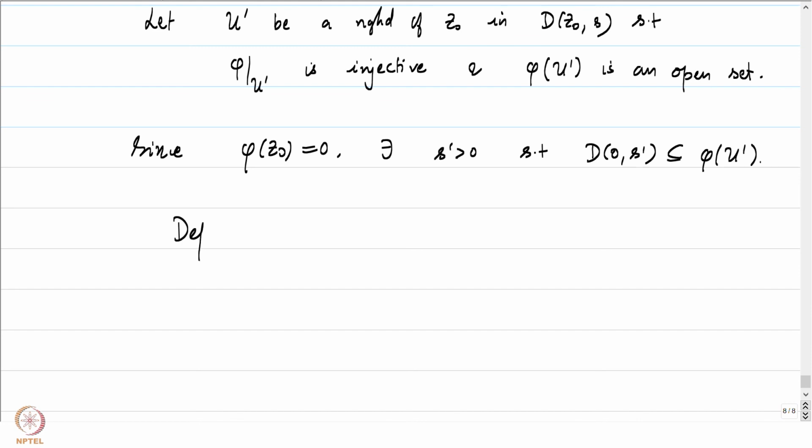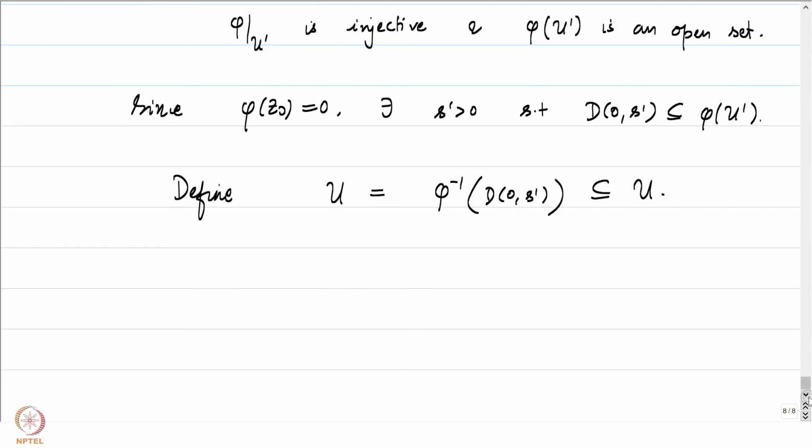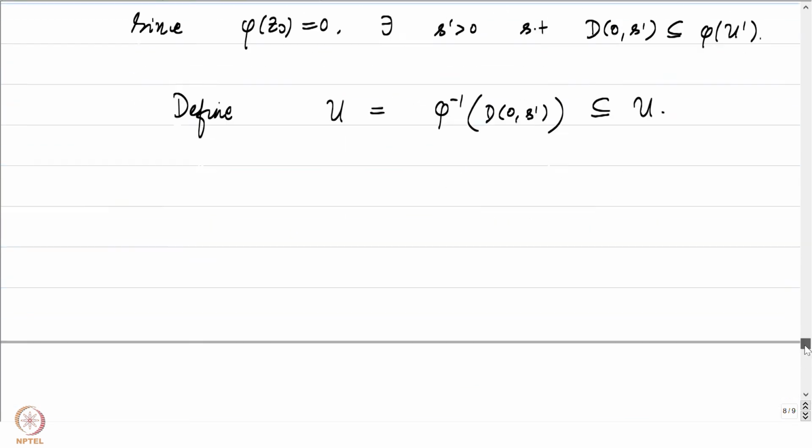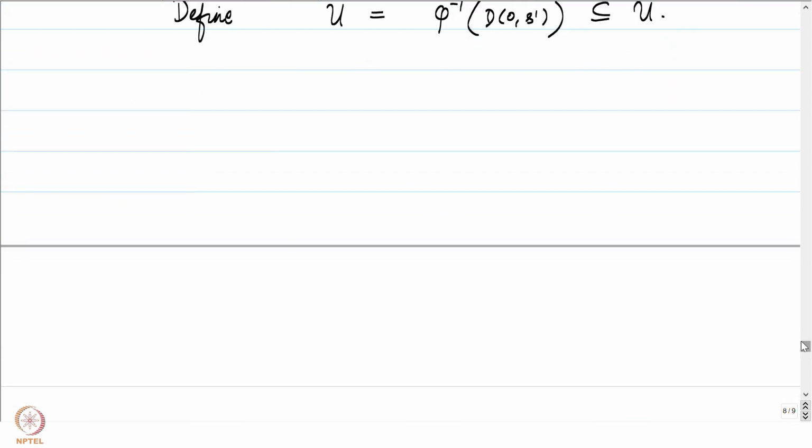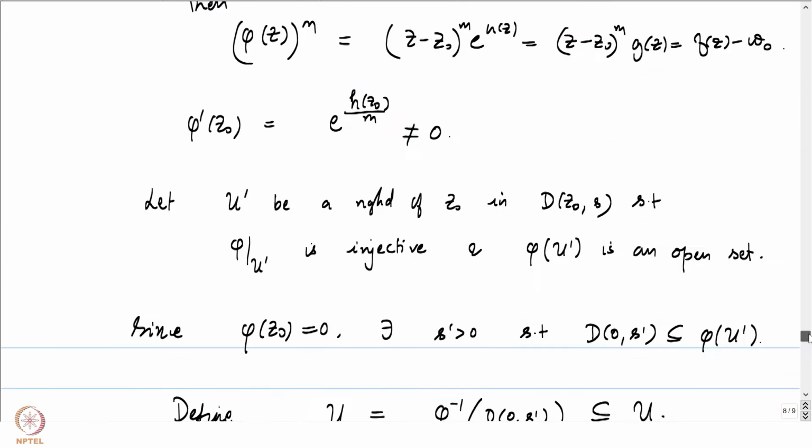Now, define our u to be equal to phi inverse of D0 s prime in u, contained in u. This is the open set we are going to work with. Let's check everything that we need to check. On u, we have f of z minus w naught is equal to phi of z to the power m, and that's what we were trying to prove, right?